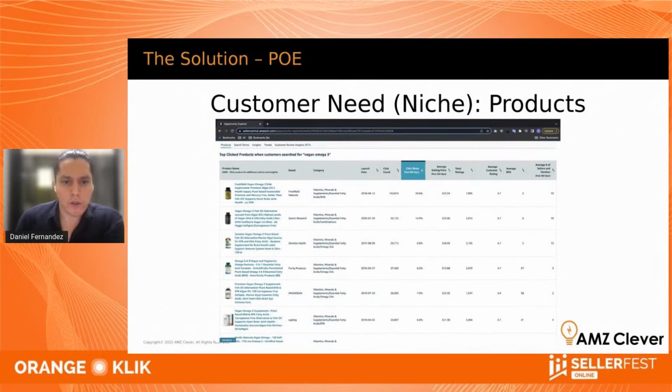All right. So here we are on the products view, and the most important thing to look at here is which products are getting most of the clicks. And you can see that header that is highlighted in green.